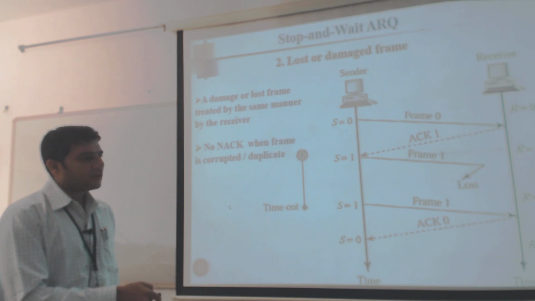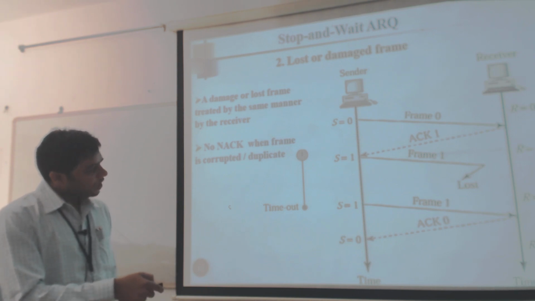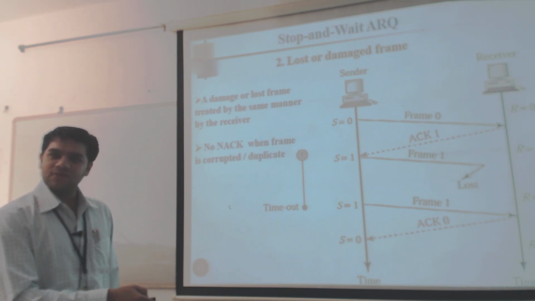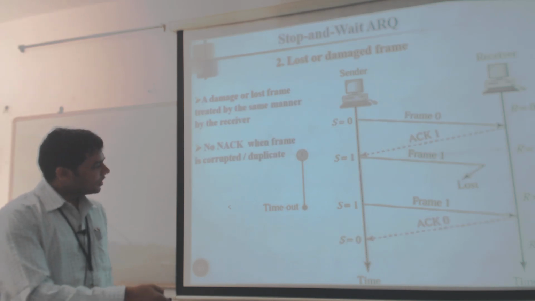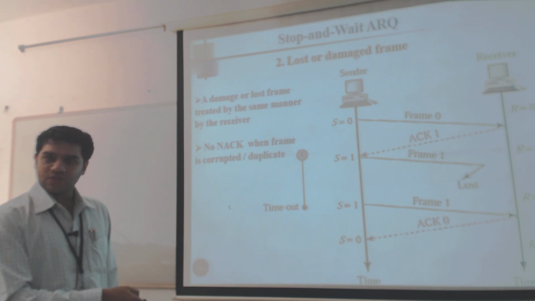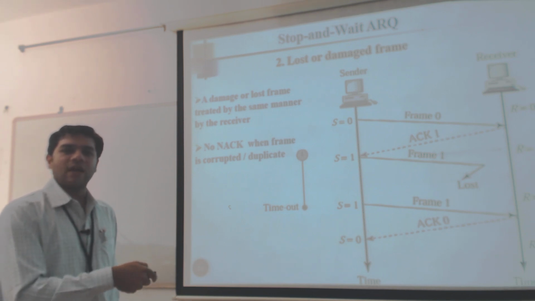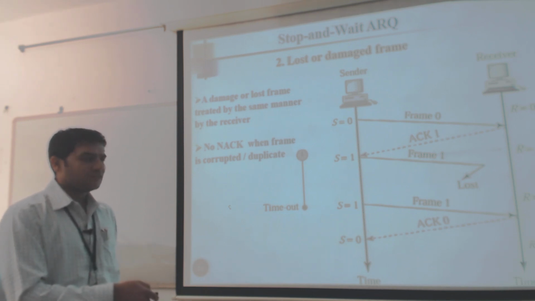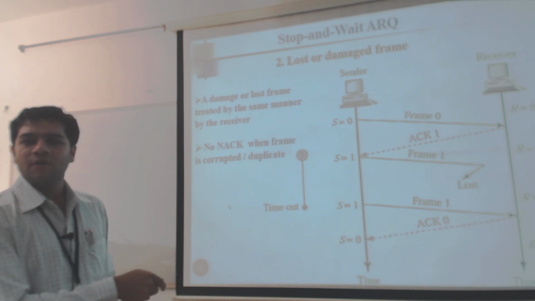So here frame 1 has been retransmitted. Now it matches the receiver's sequence number, so the receiver simply accepts that frame. Then it acknowledges with 0, conveying to the transmitter that in the next transmission it expects to receive frame 0.